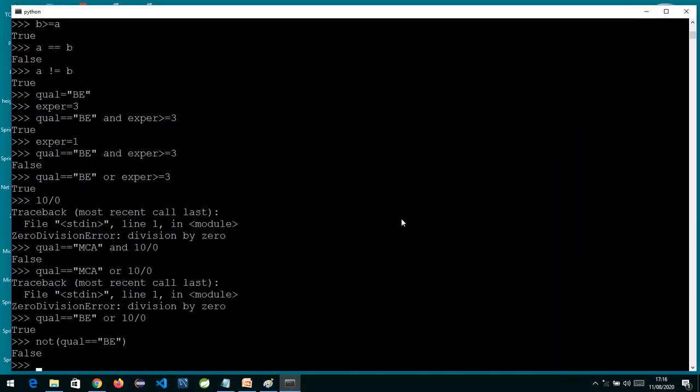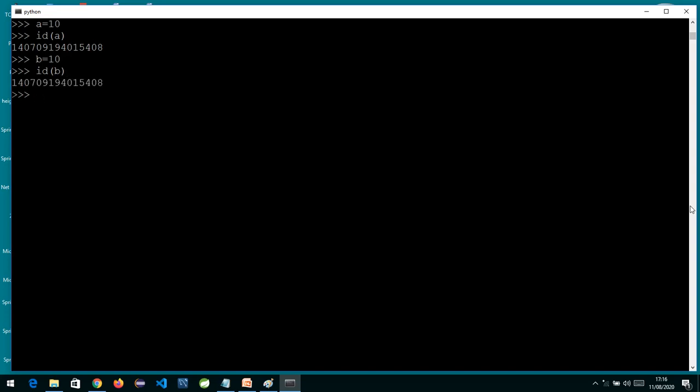Now identity operator, it is used to check the identity. So what does it mean? Suppose I have a variable a with value 10, and I check the ID over here. If I want to see whether these both references are pointing to the same object or not, I will check ID. So if I write b also is equal to 10 and I check the ID over here. So why am I using ID? Basically to check whether the two references are pointing to a common object or not.